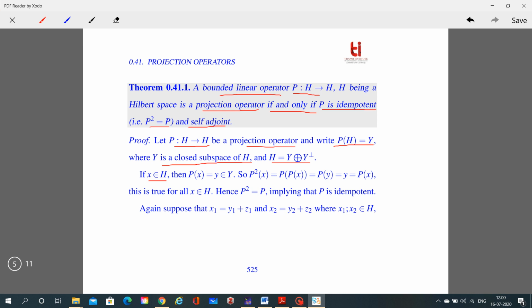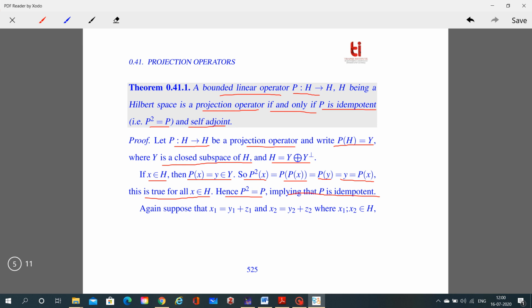If x belongs to H, then Px = y belongs to Y. So P squared x = P(Px) = P(y) = y = Px. This is true for all x belonging to H. Hence P squared = P, implying that P is idempotent.